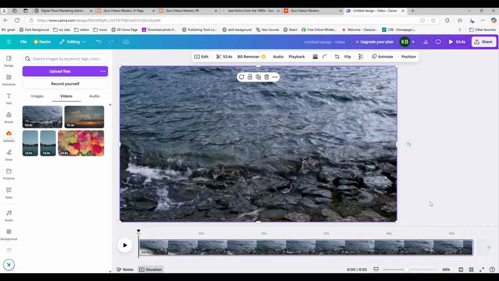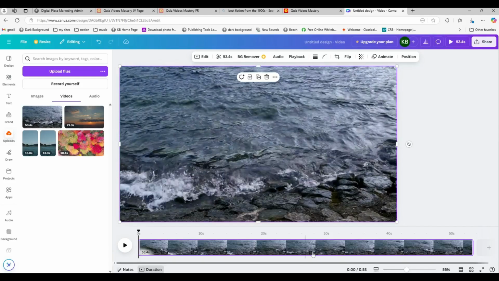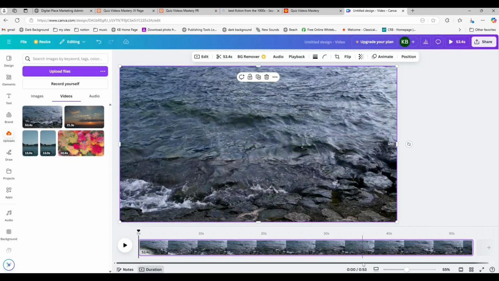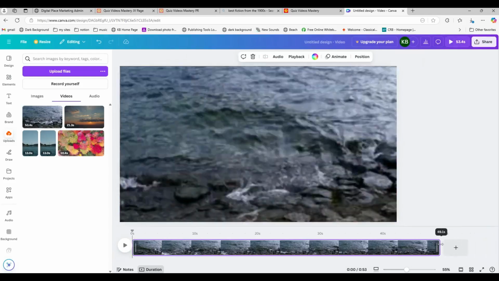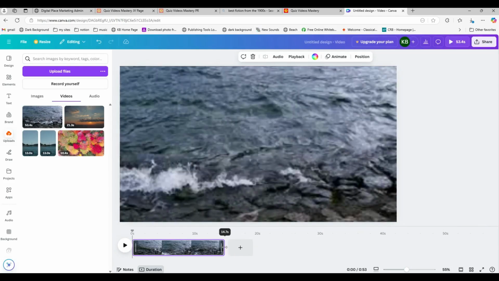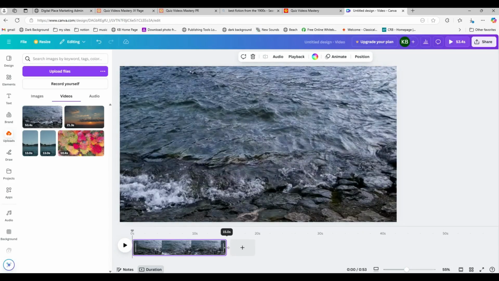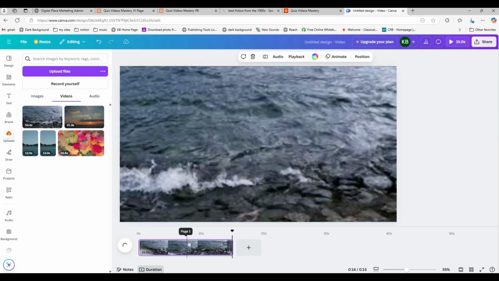And 53 seconds is more than I need. So on the timeline here, I'm going to shrink it all the way down to about 15 seconds, about like that right there. If you can see where I left off, as soon as I pick my mouse button off, it loses it, but it's 15 seconds long.